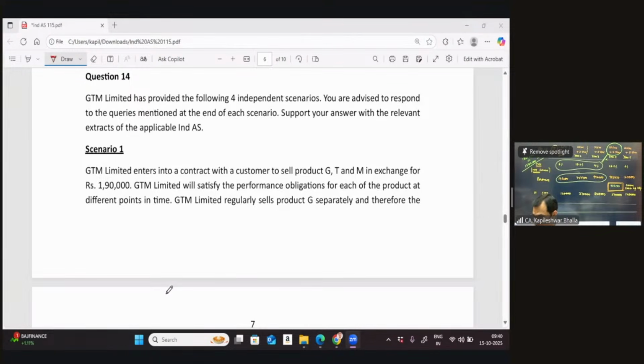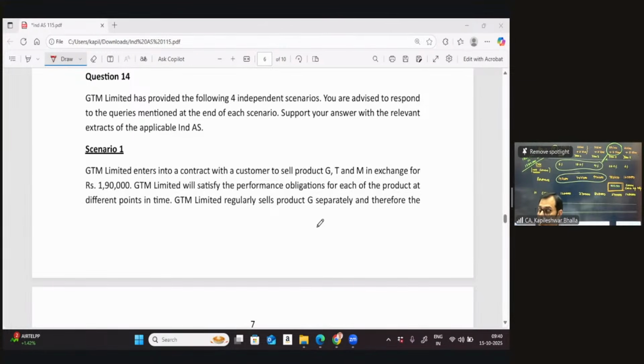We'll just read. It says GTM is provided the following 4 independent scenarios. You're advised to respond to the queries mentioned at the end of each scenario. Support your answer with the relevant extracts of the applicable Ind AS. Now it says in scenario number 1, GTM enters into a contract with the customer to sell GTM in exchange for 1,90,000. That becomes the TP.